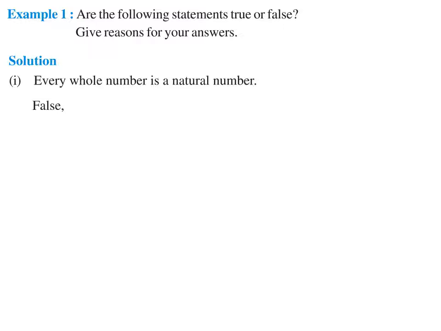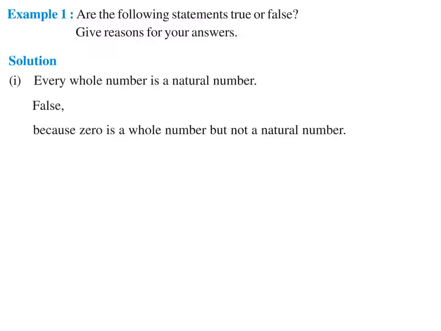As we have discussed earlier in this topic, the whole numbers start with 0 and the natural numbers start with 1. Because 0 is a whole number but not a natural number, this statement is false. But if the statement is that every natural number is a whole number, then it is a true statement.